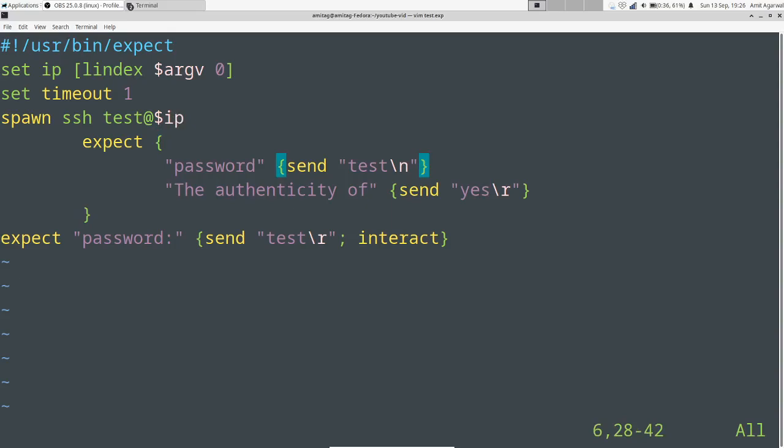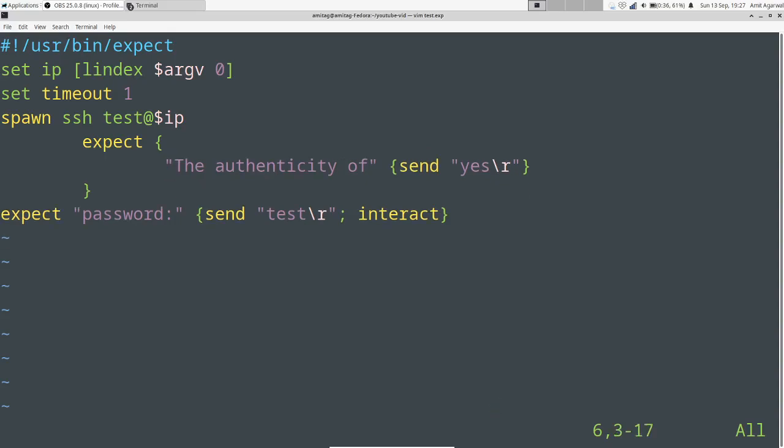So what will happen is, if the authenticity is not valid, then after authenticity you anyway need to send the password. So that way you will still need to expect for password. And hence I am just giving the authenticity of in the expect statement, and since the timeout is 1 second, if this is not found in 1 second, it will move on to the next one where it will expect the word password. If it finds it, it will send the word test and then interact with it.